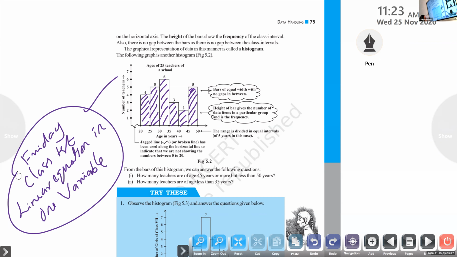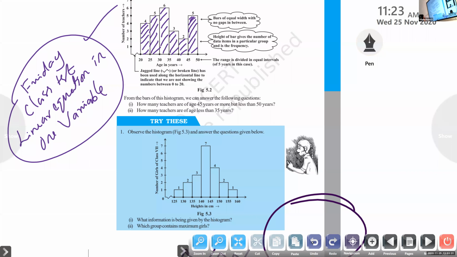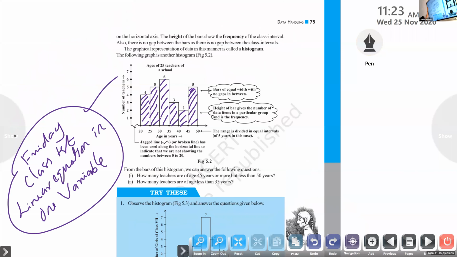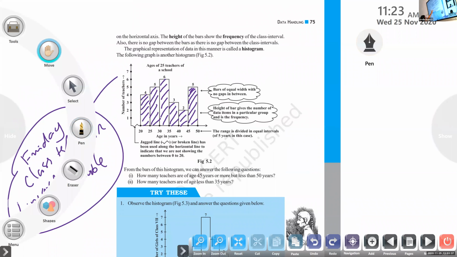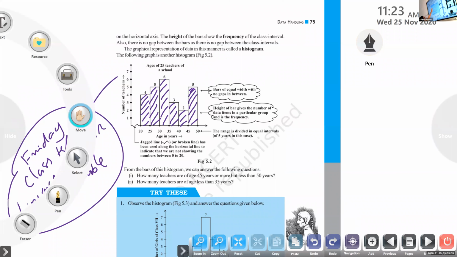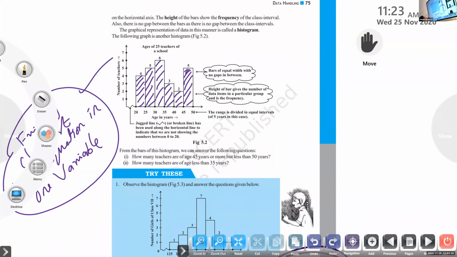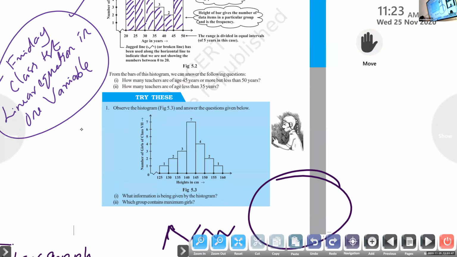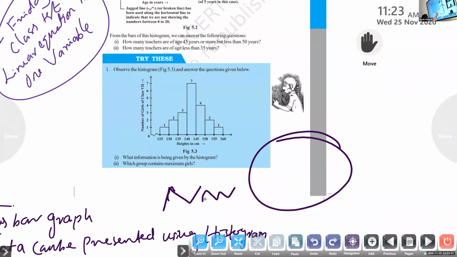All of you got the histogram? Yes, ma'am. Okay. Now here you can see another histogram and you have some questions. What information is being given by this histogram?